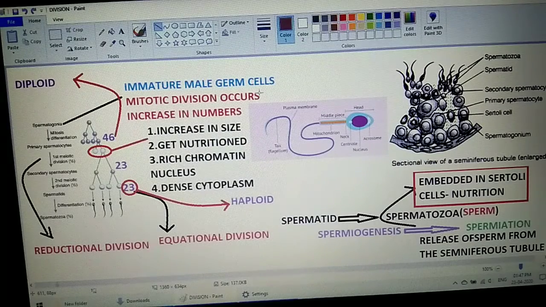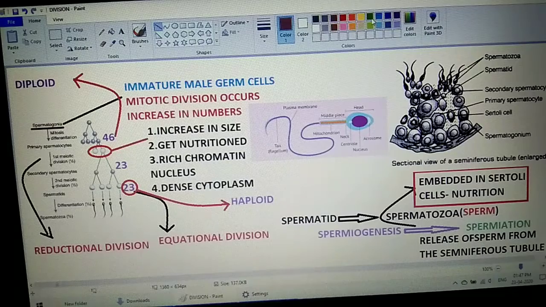Now students, what we are going to start with is exactly how the complete process occurs, exactly how the germ cells lead to the formation of the complete well-developed sperm. Students, the process begins with spermatogonia. Just have a look at the left upper corner over here. It is written spermatogonia.